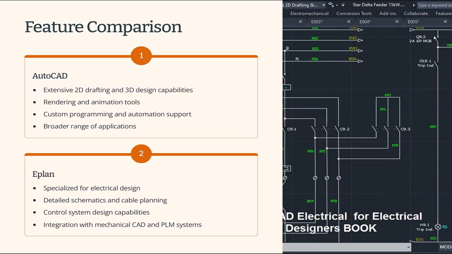AutoCAD offers extensive 2D drafting and 3D design capabilities with tools for rendering and animation. It also supports custom programming and automation. Eplan, in contrast, is specialized for electrical design, offering detailed schematics, cable planning, and control system design. It also integrates with mechanical CAD and PLM systems. While both offer robust features, AutoCAD has a broader range of applications, whereas Eplan is more specialized.